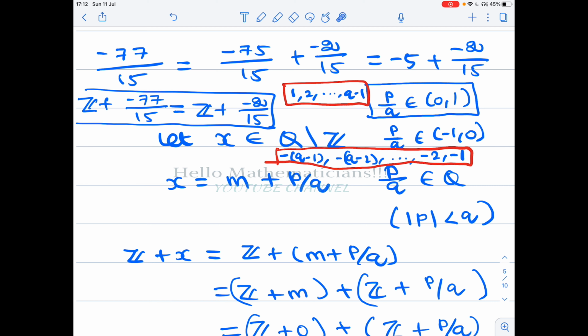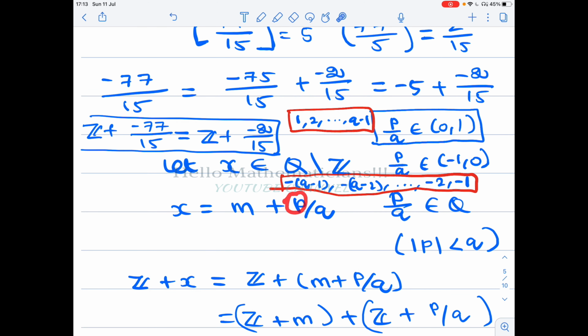Therefore, if you take a rational number which is not an integer and write it as x equals m plus p/q, then this numerator p, if x is positive, is between 1 and q minus 1, and if x is negative, then p is between minus 1 and minus (q-1).